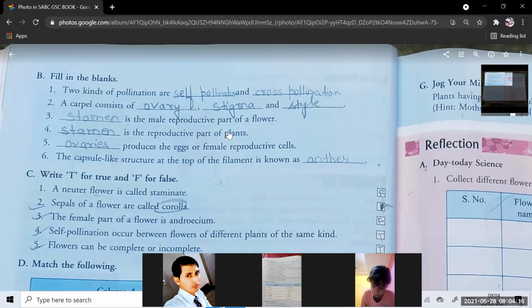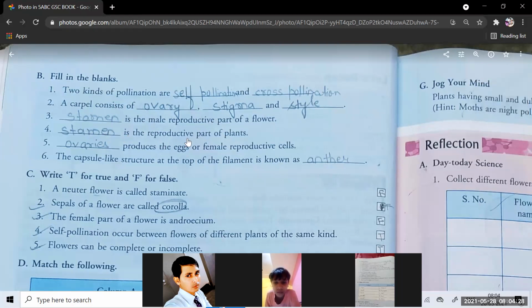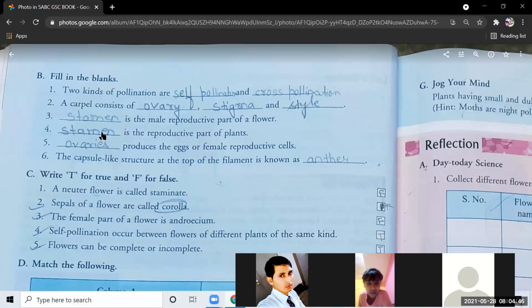Stamen is the male reproductive part of a flower, and stamen, both places are written stamen. Someone has written wrong here. What is the correct answer here? You can take the reference from the book and make it correct. Ovary produces the eggs or female reproductive cells. The capsule-like structure at the top of the filament is known as anther.